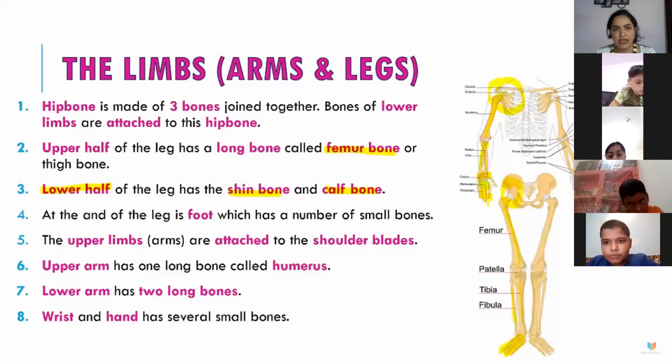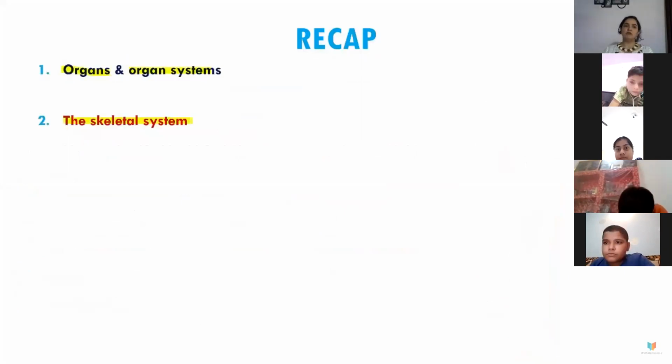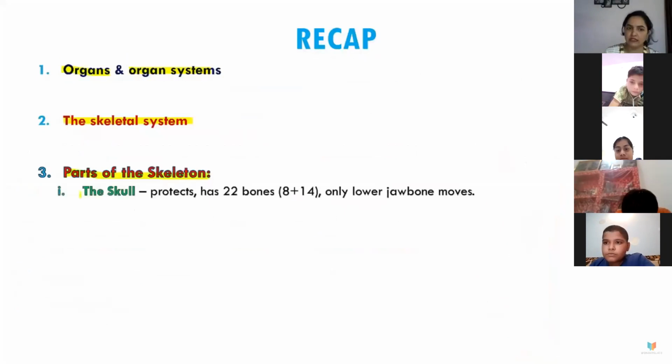Now let's recap once again. We studied organs, then organ systems, and after that the skeletal system. What are the parts of the skeleton? I told you the skull is there. It has 22 bones, 8 in the head and 14 in the face, and only the lower jawbone is movable.